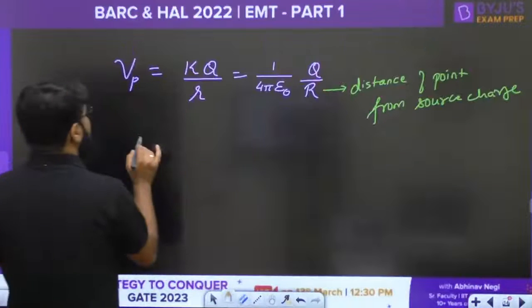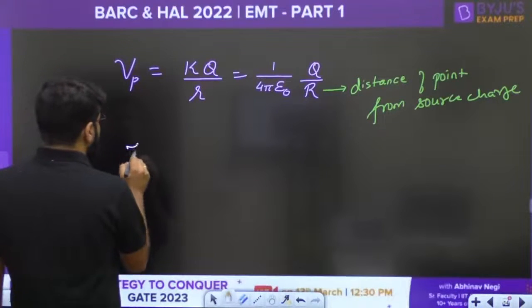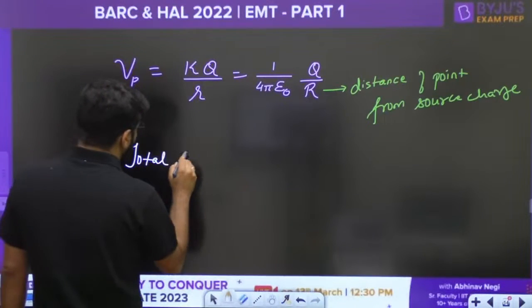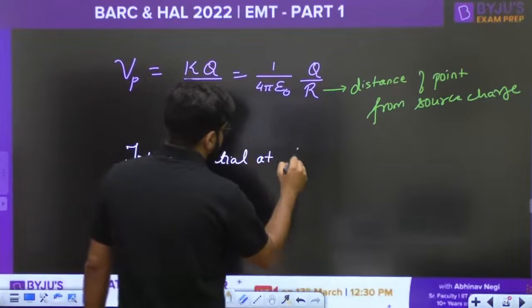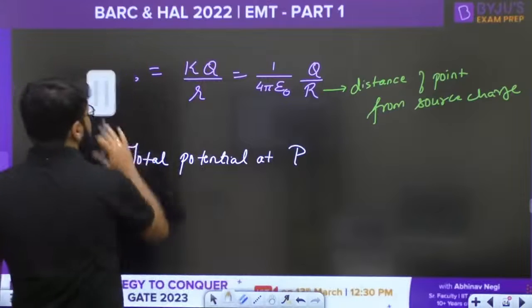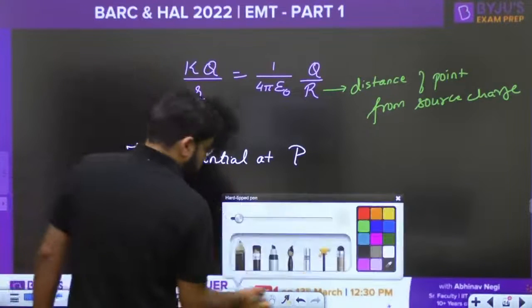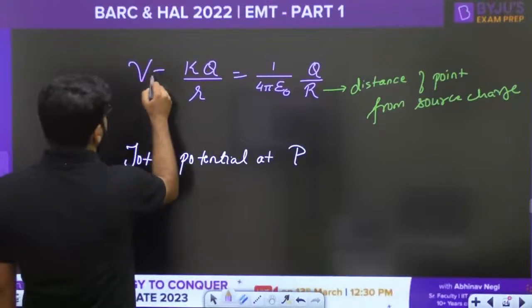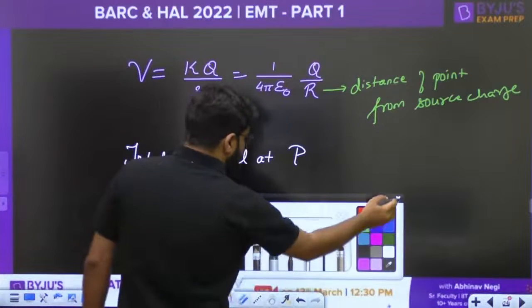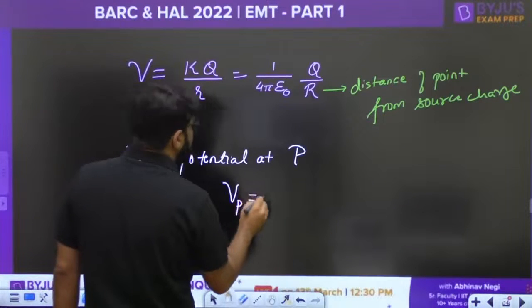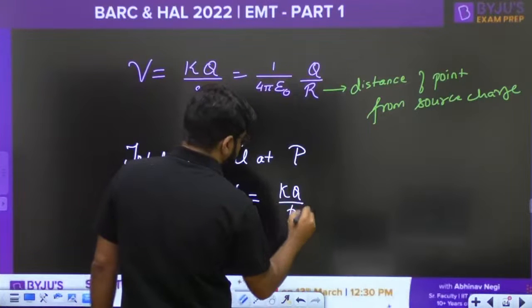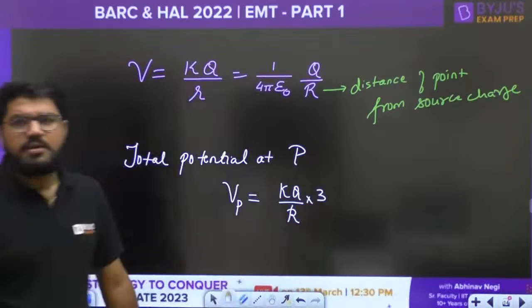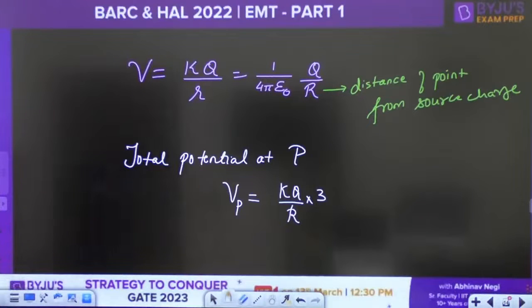So if I want to calculate the total potential at P, it is the same formula applied 3 times.